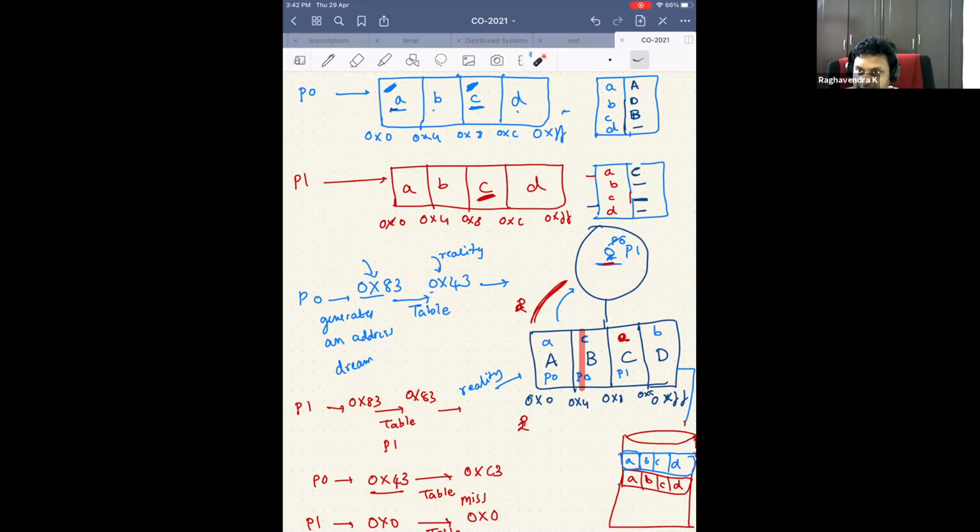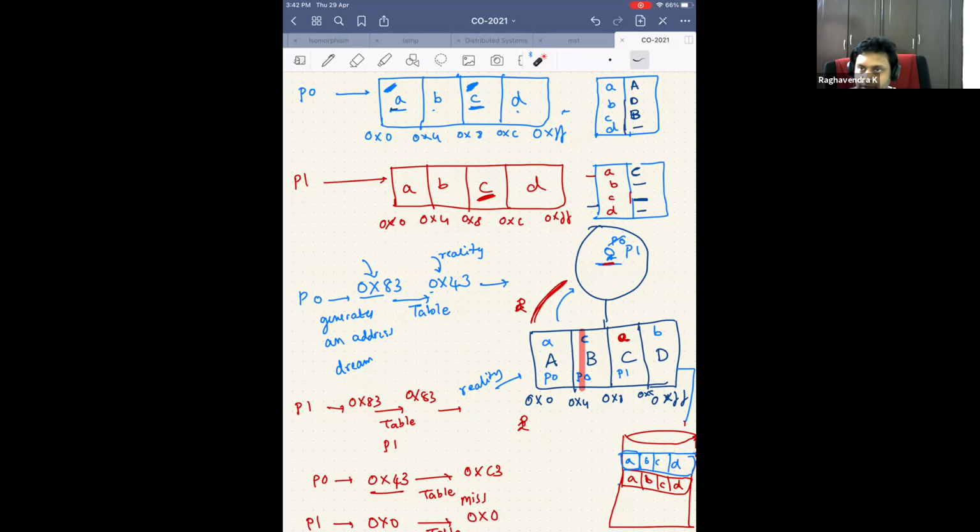So when the CPU generates an address, it is always a virtual address. It is never a physical address. There are systems which generate the physical address, if you are building critical machines. Let's say you have built a nuclear reactor, and you are an engineer called to build it. The physicists have already built the reactor. You have some safety equipment controlled by a microcontroller. Then you are not worried about running multiple processes. You want to run one process, but you should make sure that the access times are as minimal as possible because safety is very important.